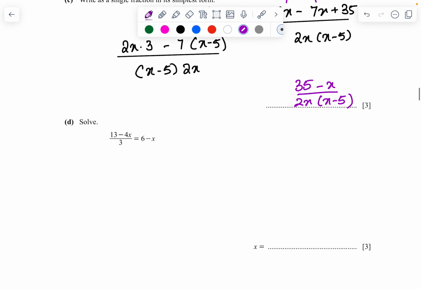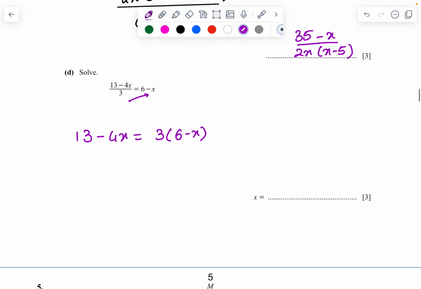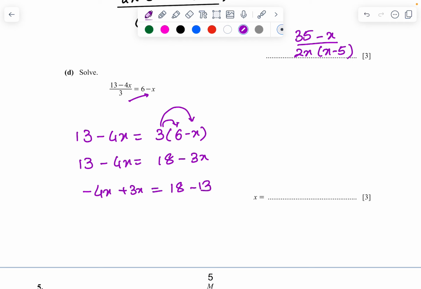Now solve this one. Do the cross multiplication. 13 minus 4x equals 3 times 6 minus x. 13 minus 4x equals 18 minus 3x. 3 times 6 is 18, and 3 times x is negative 3x. Then what do I do? Negative 4x plus 3x equals 18 minus 13. So negative x equals 5. So x equals negative 5.